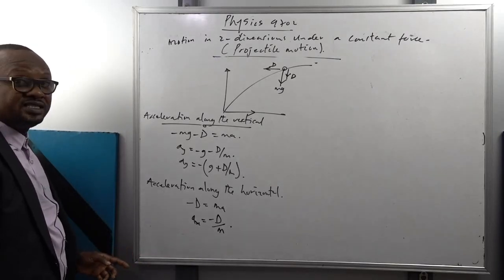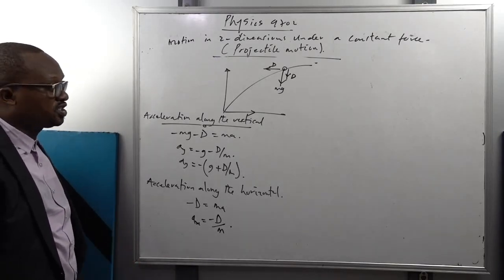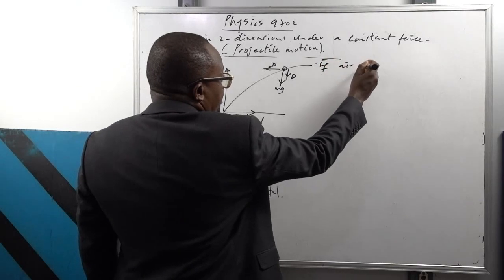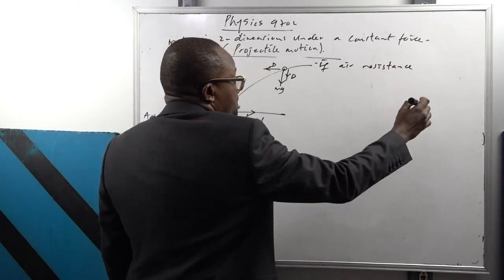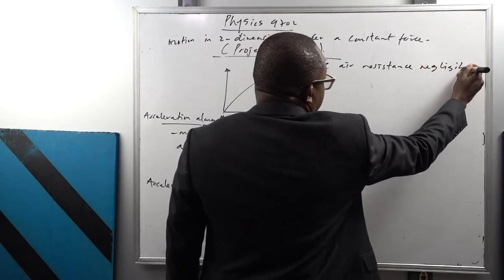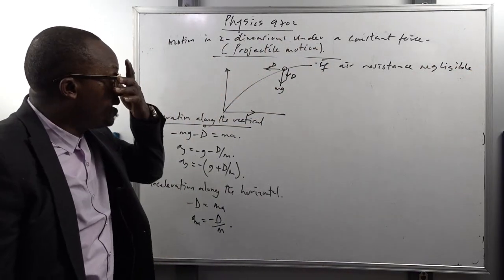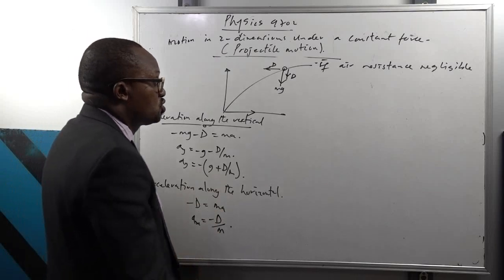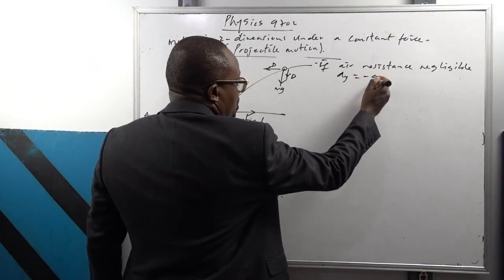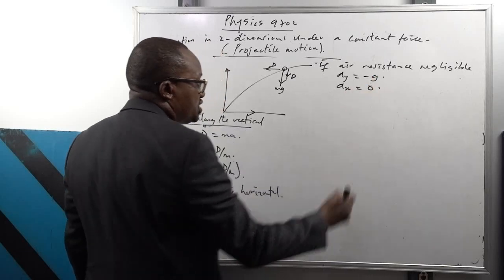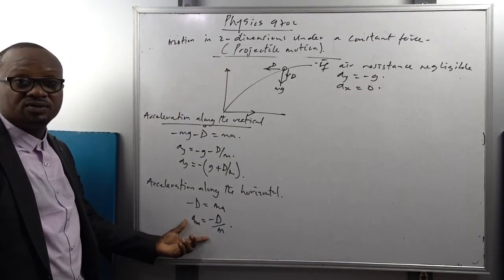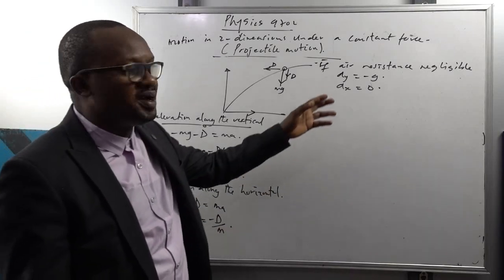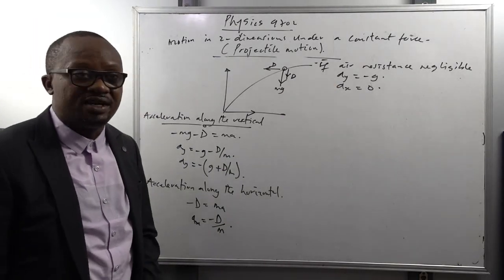Resistive force. Now, in this motion, we have to consider that air resistance is negligible. So if air resistance is negligible, then the particle is moving under a constant force. That means that the drag force here becomes equal to 0. So the acceleration along the vertical becomes minus g, while the acceleration along the horizontal is equal to 0. So if air resistance is negligible, you have to take the acceleration along the vertical to be minus g and the acceleration along the horizontal to be equal to what?